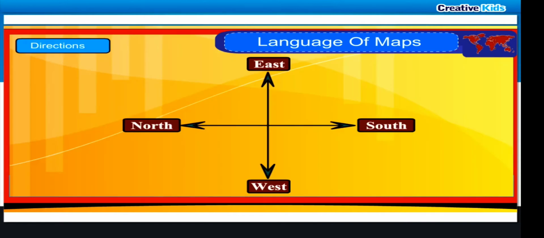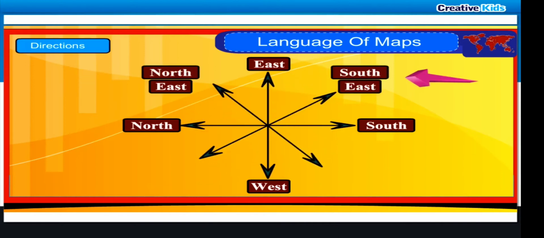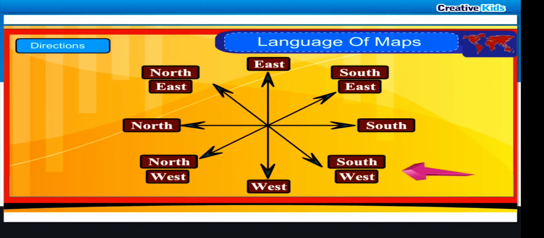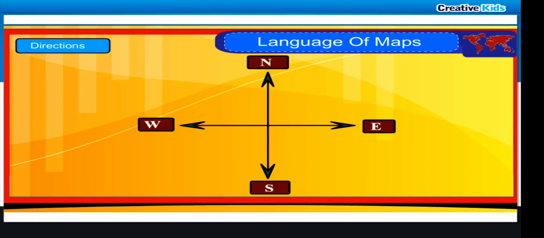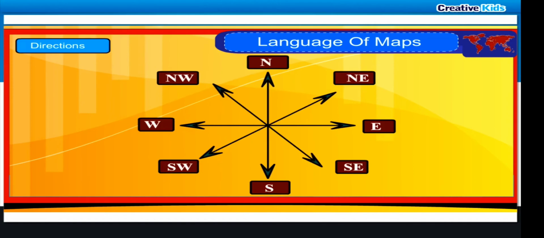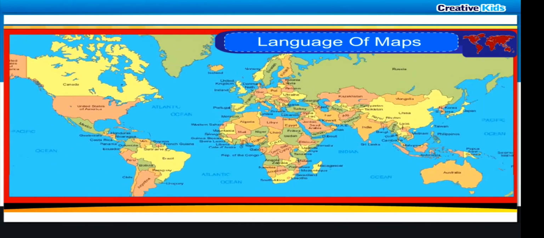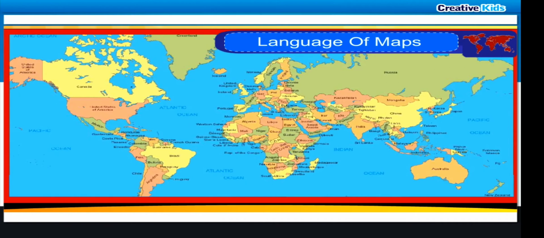Directions. There are 4 main directions: north, south, east and west. There are 4 subdirections: northeast, southeast, northwest and southwest. The directions on the map are also shown by an arrow, which is marked N. This indicates the north direction. It is easy to find other directions once we know where the north lies. All maps follow the same method to show directions.